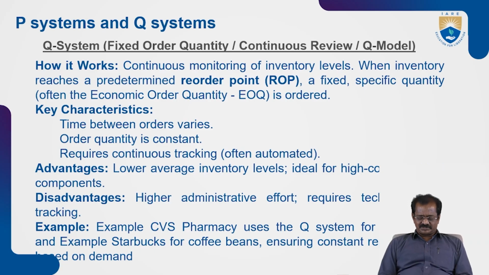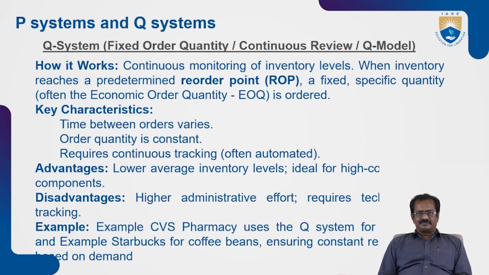So it requires continuous tracking and automation. That means once the stock falls below the alarm level, that is below the buffer level, the system automatically gives us a warning indicating that we need to place the order once again. The advantage is lower average inventory levels, ideal for high-cost and critical components.